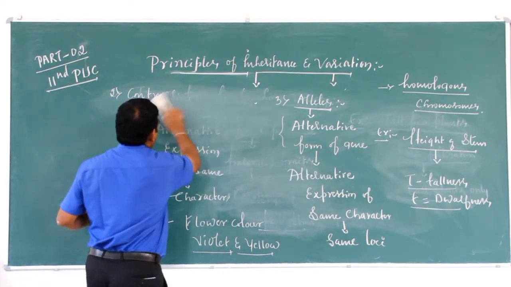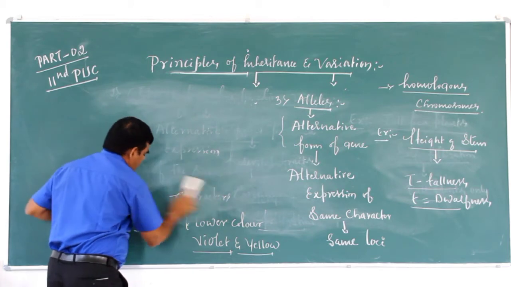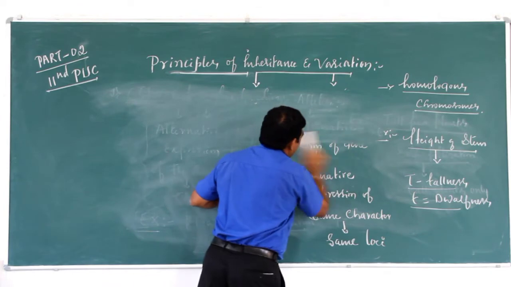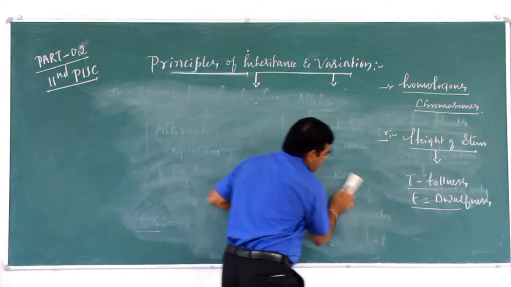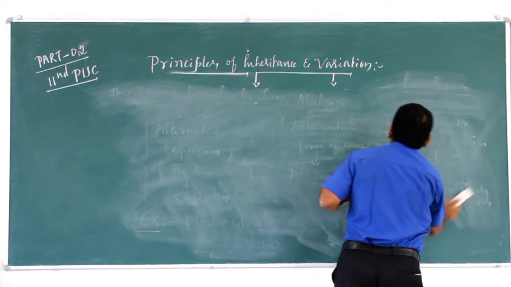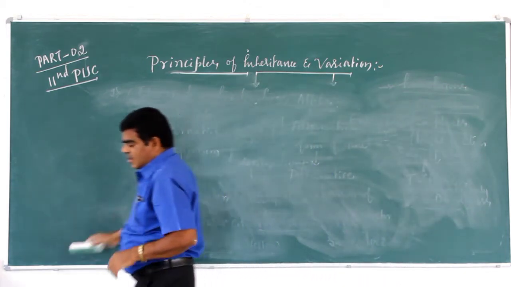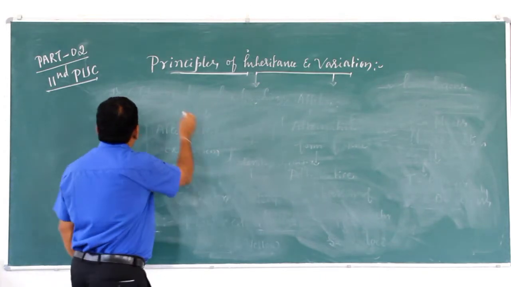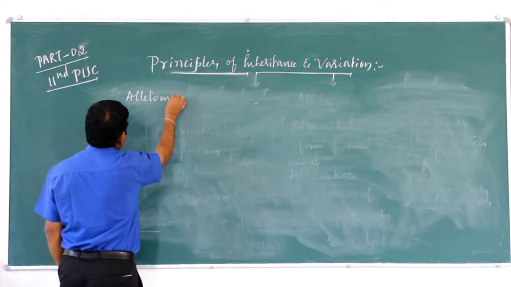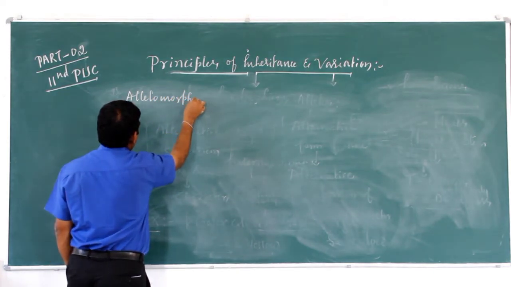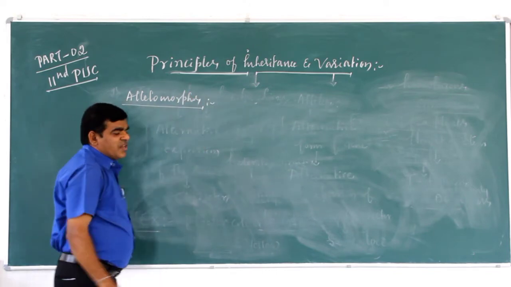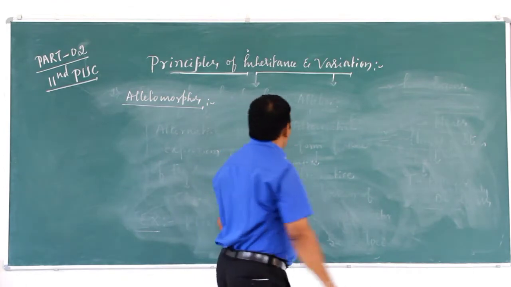Next, the fourth one: allelomorphs. Allelomorph means a pair of contrasting characters of an organism.